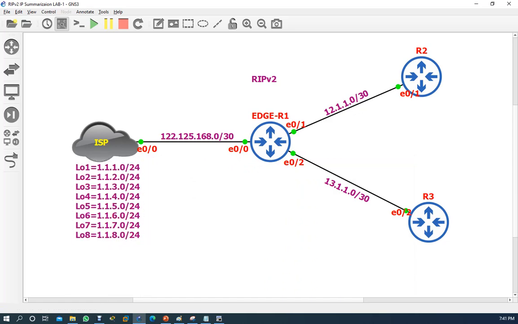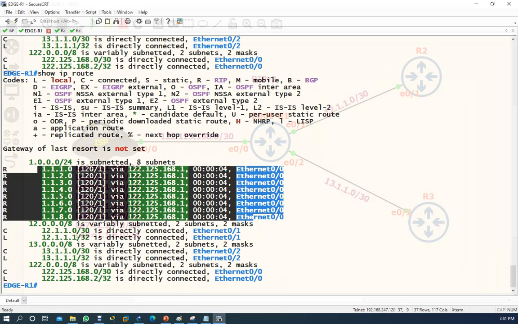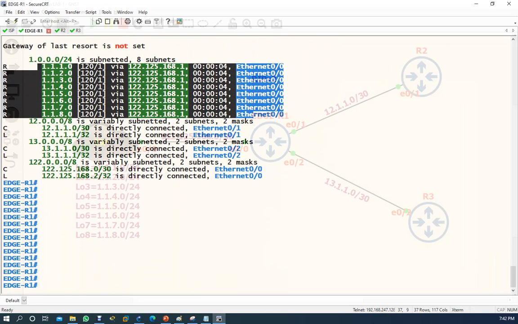So if the edge router forwards the same routes towards R2 and R3, then what is the benefit? Here you have kept the edge router strong, but you have kept small routers in the branches. The edge router has the capacity to handle these routes, but what about your branch routers? So the edge router can say, no problem, I have one option: I can summarize the routes and forward those summarized routes towards my neighbors. So how can you do that?